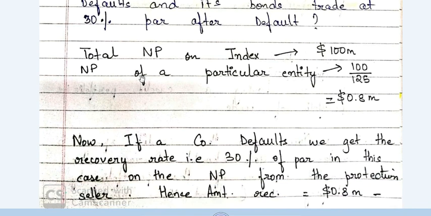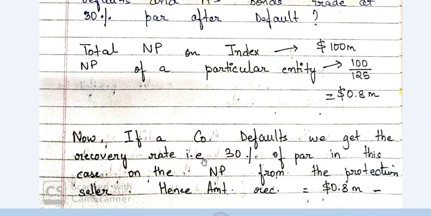Now if a company defaults, we get the recovery rate, that is 30% of par from the market. I have written in this case from the notional principal from the protection seller, but it is wrong over here. I have written it by mistake. We will get 30% of par from the market, because 30% is our recovery rate. We can sell the bond and we can get 30%. So how much will the protection seller pay to us? He will pay us 70%, because we have lost that much money, and that only we require from the protection seller because the company has defaulted.